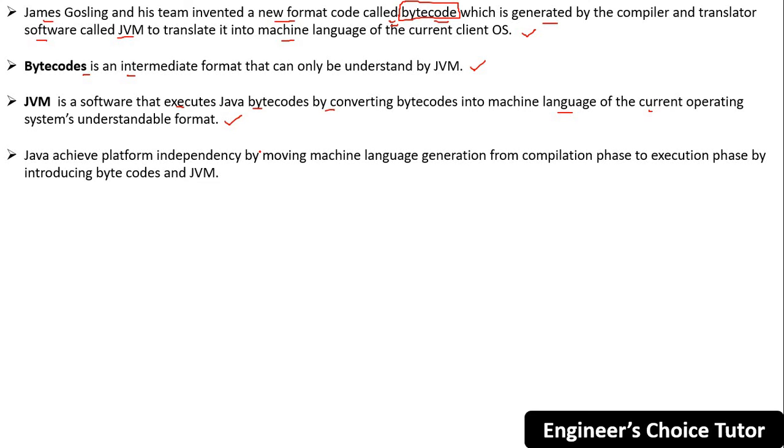So Java achieved platform independency by moving machine language generation from the compilation phase to the execution phase by introducing bytecodes and JVM. That's what we discussed. We will see this, don't worry. Now let's see what happened in Java. I have written one program, test.java.